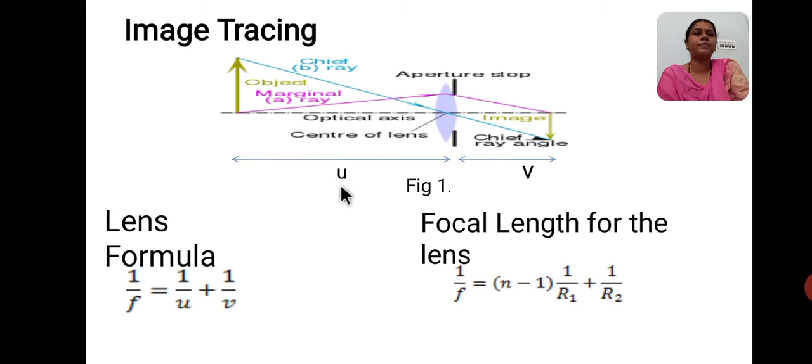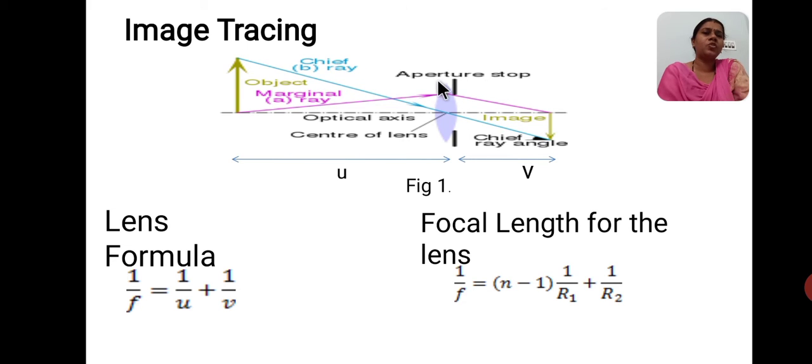In the same way, the distance from the back vertex to the image is the image distance. Here there is an aperture, which we call the aperture stop, and this one indicates a marginal ray. I will explain the marginal ray in the next slide. From this point to this point is a chief ray.